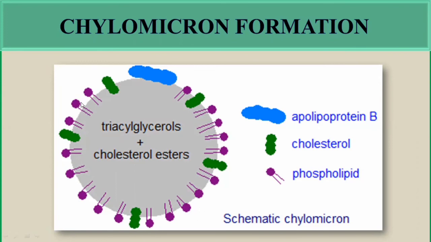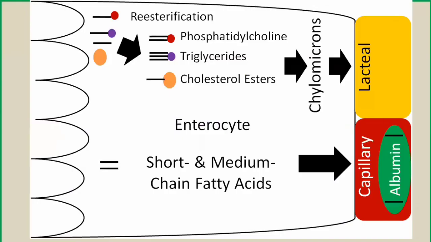Now this chylomicron is made for the transportation. They will not be transported to the blood capillaries, even though the intestinal microvilli are surrounded by the lymphatic system and the blood capillaries. Because of the chylomicron structure, as it contains the complex molecules, and because of their size, they will not be absorbed into the blood capillary. They will not be transported to the blood directly, but they will be taken up by the lymphatic system. They will be transported into the lacteals, the lymphatic capillaries.